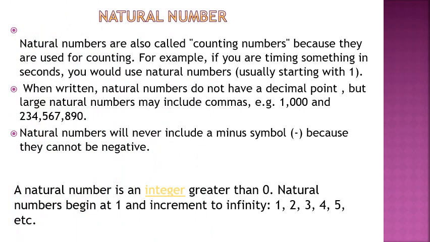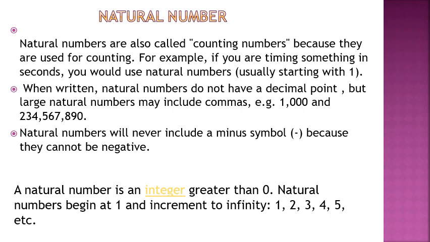Dear children, natural numbers are also called counting numbers because they are used for counting. For example, if you are timing something in seconds, you would use natural numbers. Usually, natural numbers start with 1.